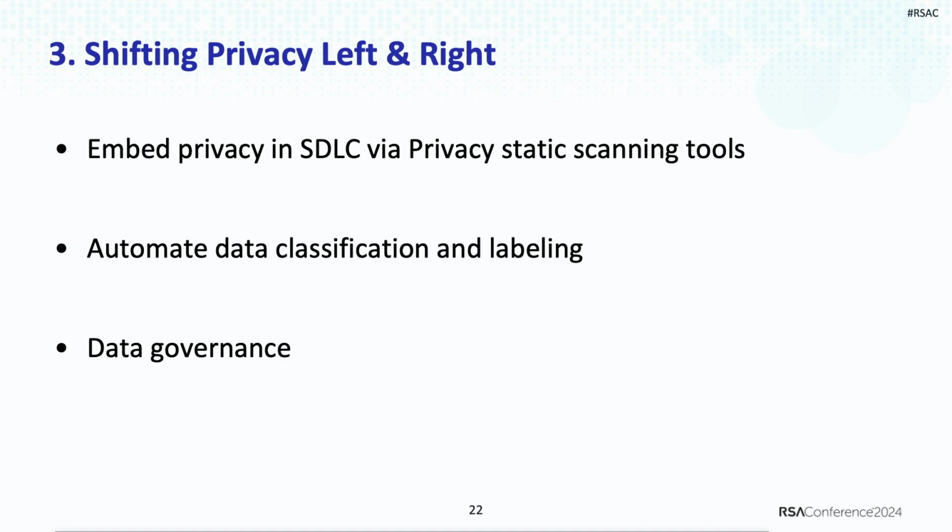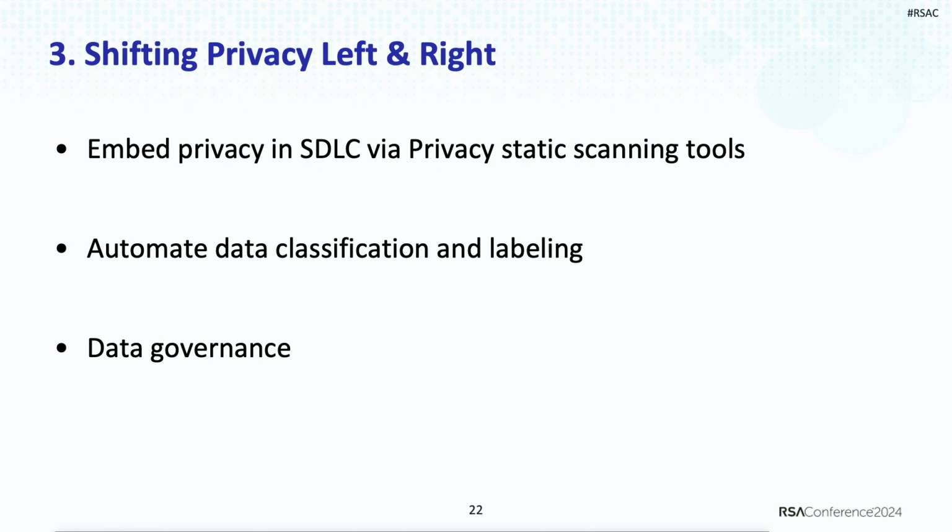So now we have a dedicated tool which scans all the code in our GitHub at all times. And every time a new PII request is made in the code itself, that we are going to collect PII/PHI, we ask for a justification of why we need to collect this level of information from the consumers. The developer justifies that. If they justify, then it goes for approval, and then they can collect or ask for the additional information. The central part of shifting security left and right is the classification and labeling.